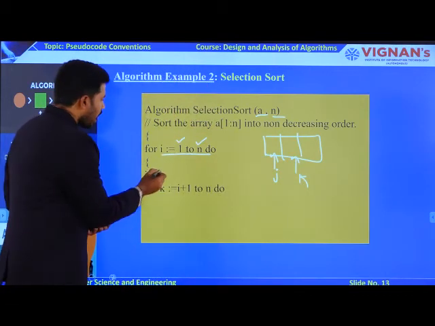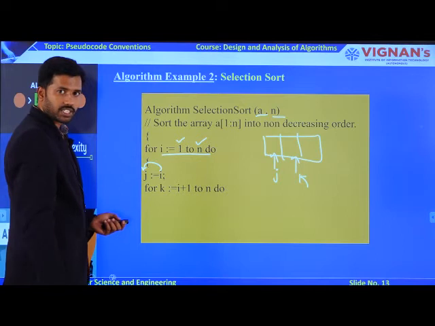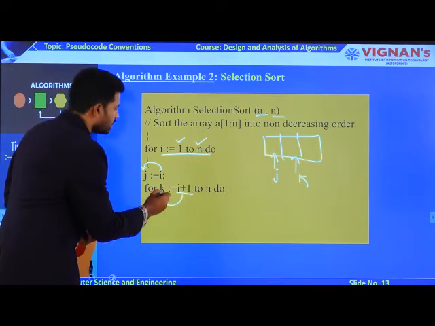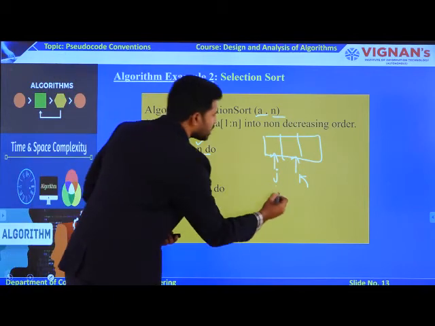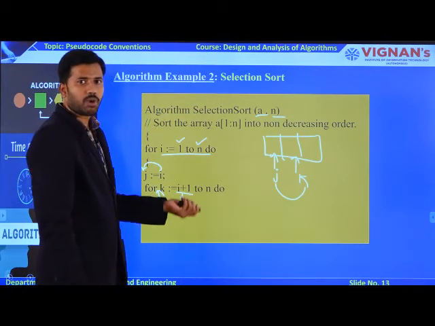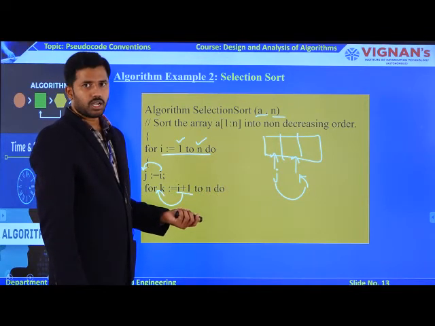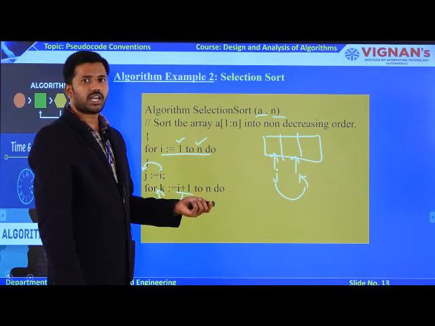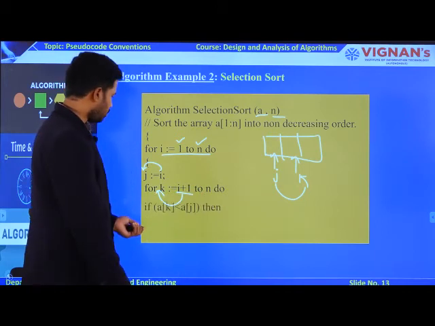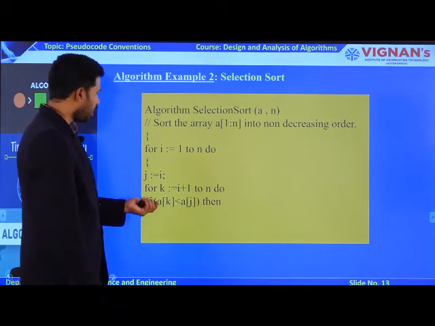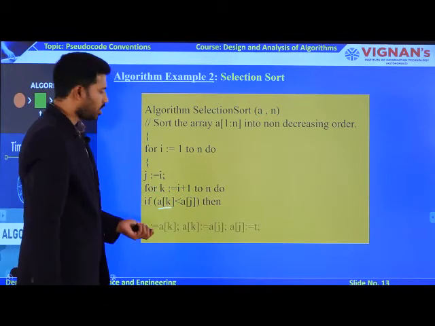Because i is assigned as j, the first element, and the second element, which is i plus 1, will be assigned as k. Now I am going to compare j and k. If j is smaller than k, then I don't require any swapping technique. If j is greater than k, then ultimately you require swapping, like this.